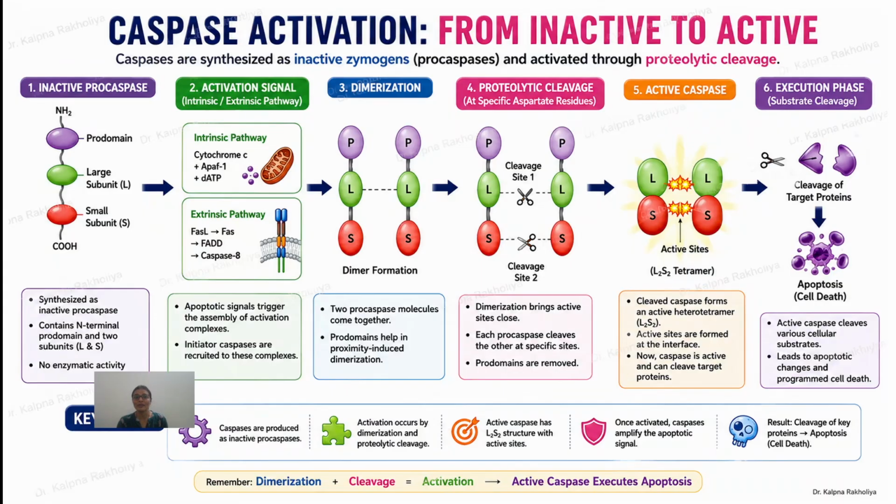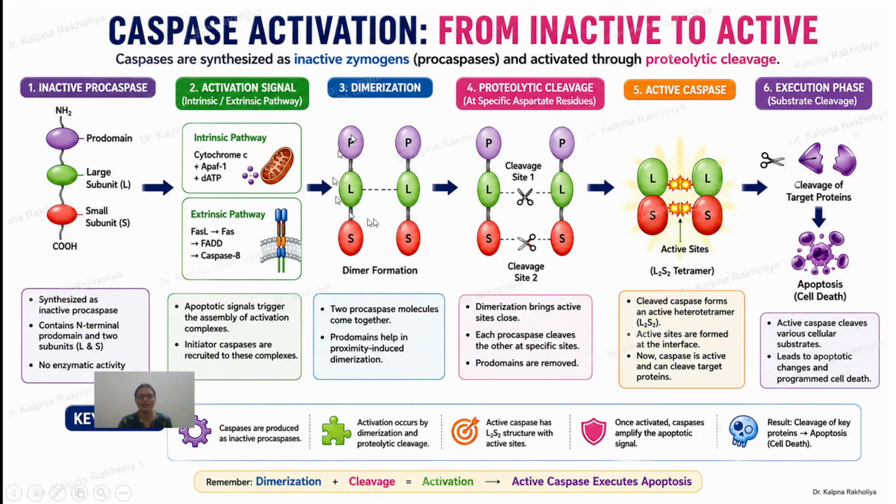How are caspases going to be activated? In detail, the inactive procaspase contains an amino group at one side and a carboxylic group at the other, with a large subunit and a small subunit, and the upper part is a prodomain. These are the inactive procaspases. When an activation signal arrives during the apoptosis process, the signal may be intrinsic or extrinsic. How this signal occurs we already discussed in the previous episode.